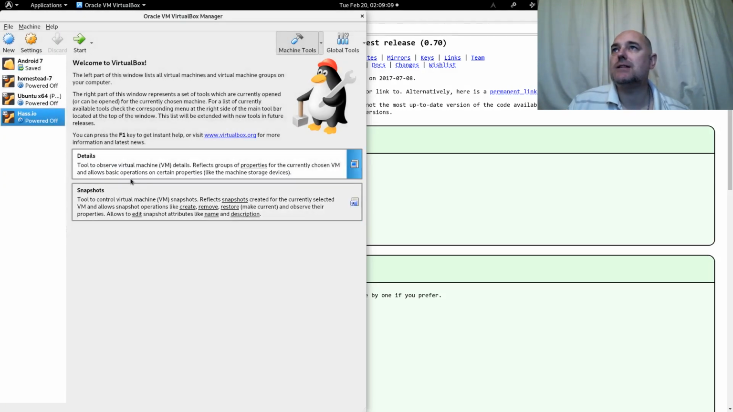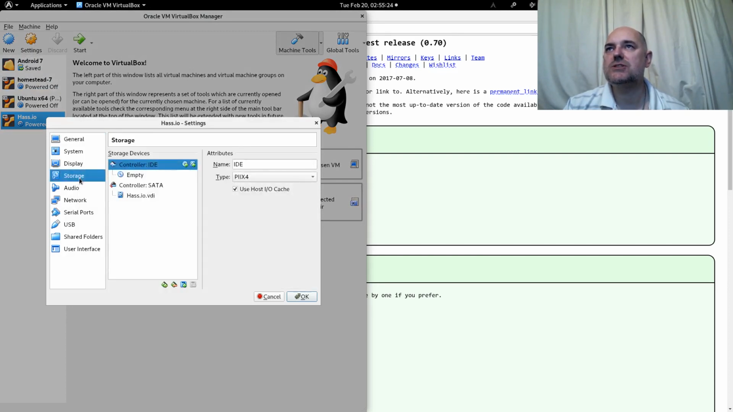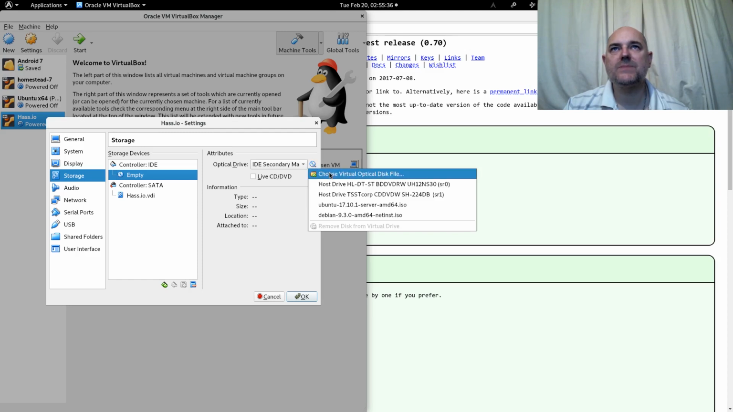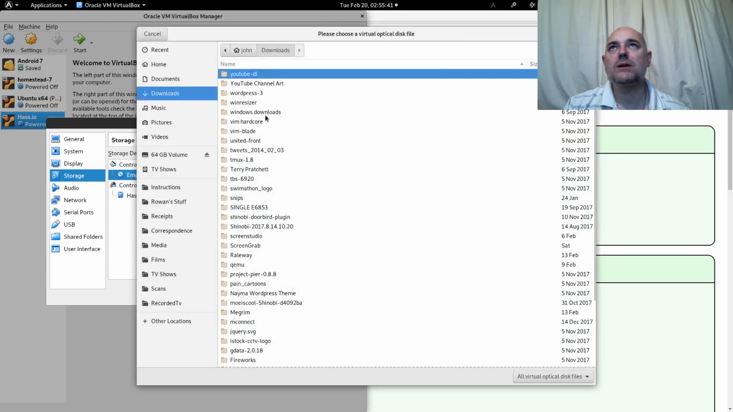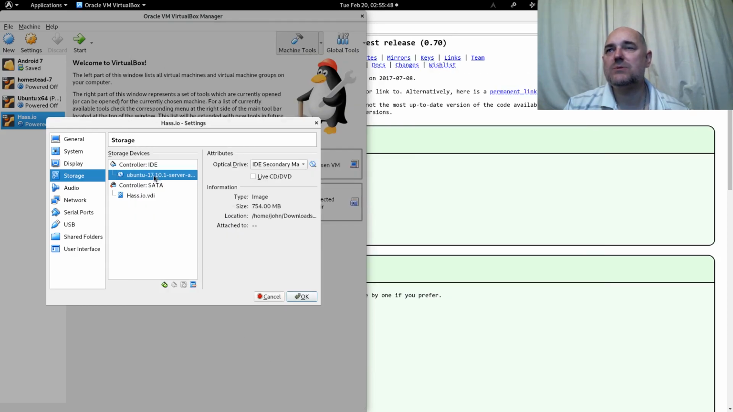Right, so create that. Then go into settings, and there are a few things that we need to change. First, go into storage, controller IDE, select the disk, and then over in Attributes, Optical Drive, select this one and choose Virtual Optical Disk File, and there we are going to navigate to the Ubuntu file that we downloaded earlier.